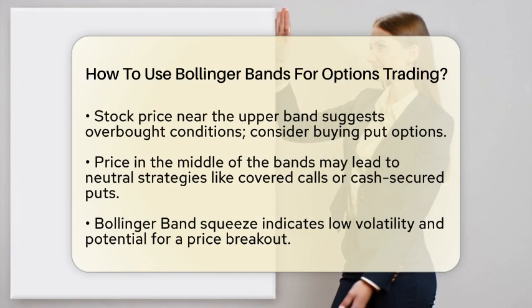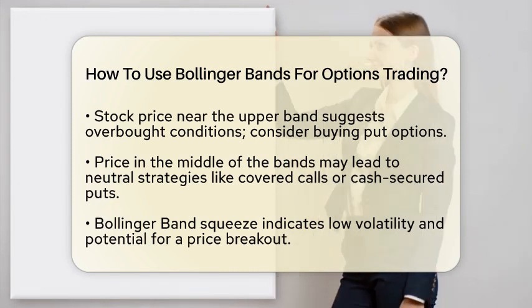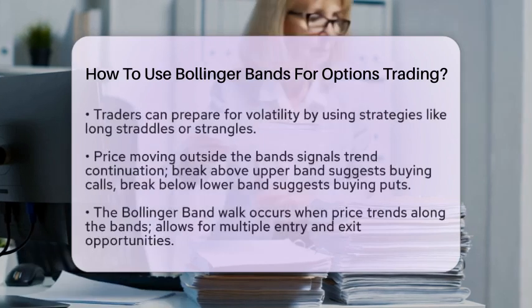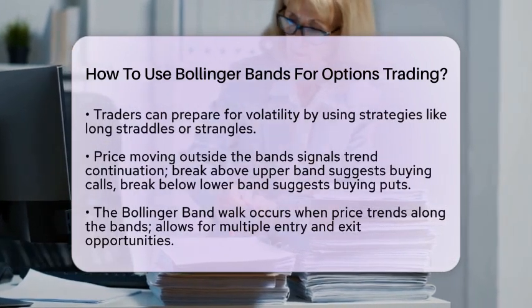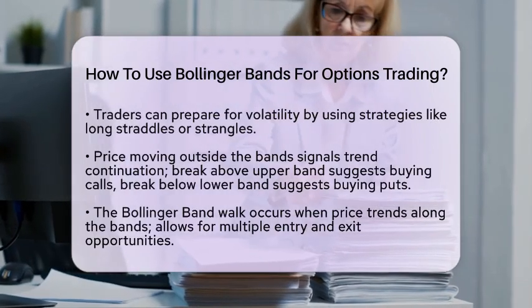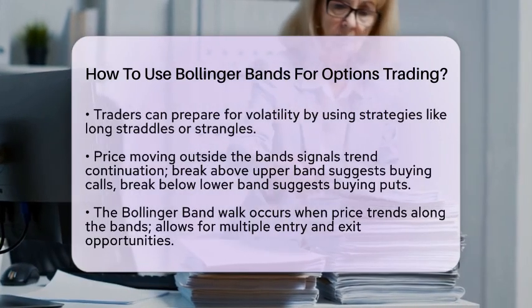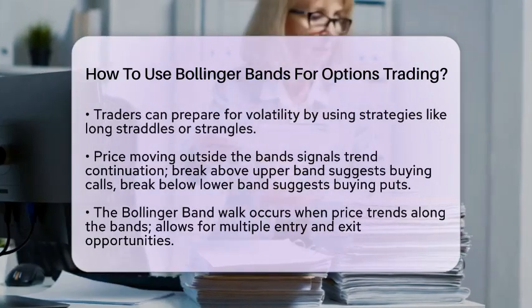A Bollinger Band squeeze occurs when the bands contract tightly, indicating low volatility. This often comes before a significant price breakout. Options traders can prepare for potential large moves by purchasing options that would benefit from increased volatility, like long straddles or strangles. When the price moves outside the upper or lower bands, it signals a strong trend continuation.